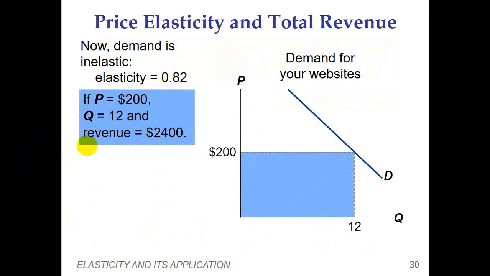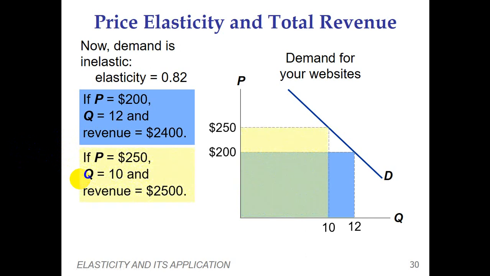Here we suppose that the current position is that the price of a good is $200 and the quantity demanded is 12, meaning people are demanding 12 units of the good, and the revenue is $2,400. Now the seller increases the price of his or her good, so that now the price is 250 and the quantity demanded is 10.